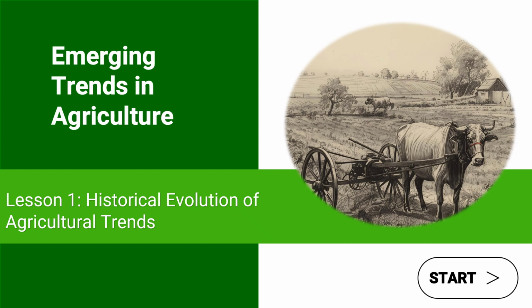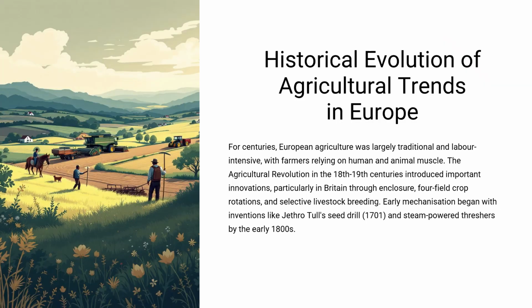In this first lesson, we'll explore the historical evolution of agricultural trends, particularly in Europe, to better understand how the past continues to influence present-day farming practices. Let's begin. For centuries, European agriculture was largely traditional and labor-intensive, with farmers relying on human and animal muscle.